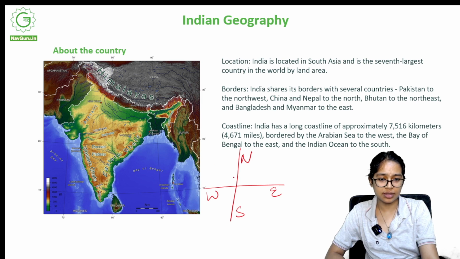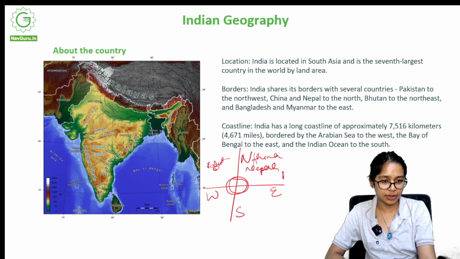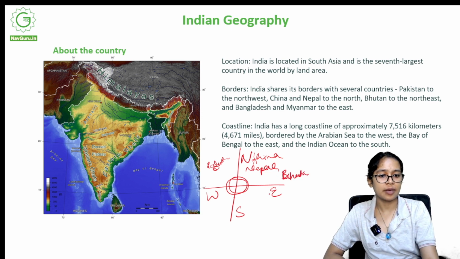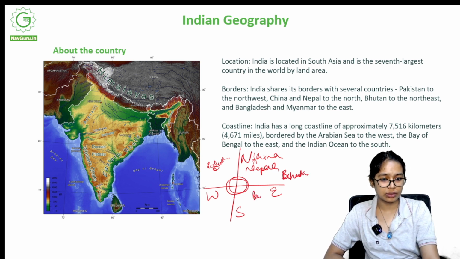So northwest, let's say this is India. Here we have Pakistan, China and Nepal here. Bhutan to the northeast. Bhutan here. Bangladesh and Myanmar to the east. So Bangladesh and Myanmar are over here.